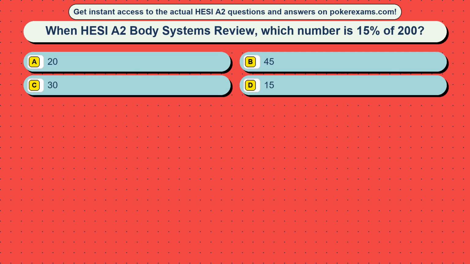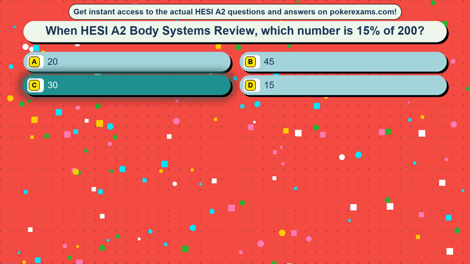Question 19. When HESI A2 Body Systems review, which number is 15% of 200? Option A, 20, option B, 45, option C, 30, option D, 15. The correct answer is option C, 30.